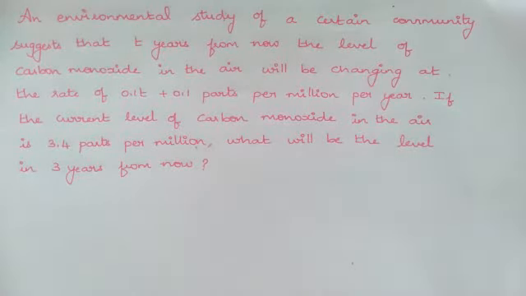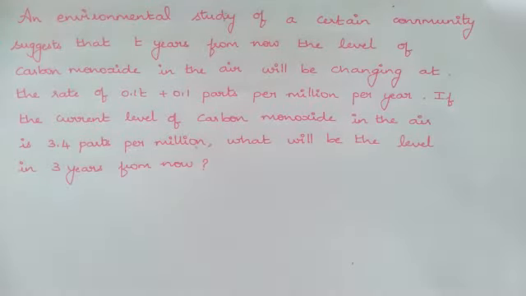An environmental study of a certain community suggests that T years from now, the level of carbon monoxide in the air will be changing at the rate of 0.1T + 0.1 parts per million per year. If the current level of carbon monoxide in the air is 3.4 parts per million, what will be the level in 3 years from now? So this is the question. Let's see how we are going to solve.